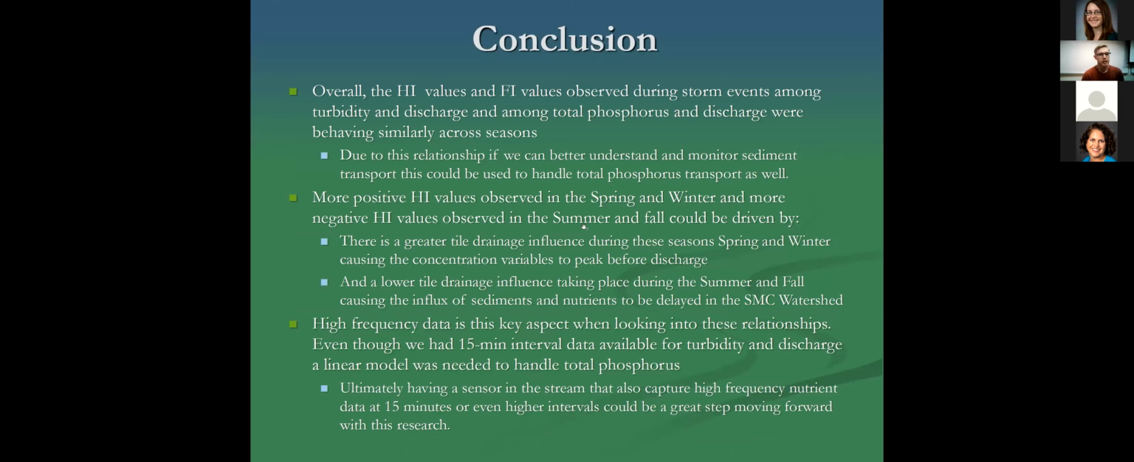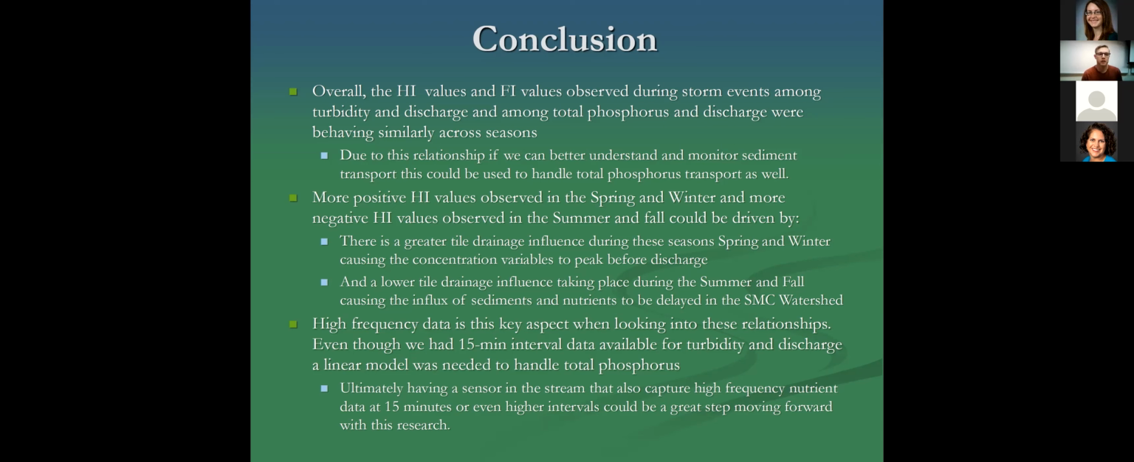So to conclude, overall, the hysteresis index and flushing index values observed during storm events among turbidity and discharge and total phosphorus and discharge were behaving similarly across events and across seasons. And this is important because there wasn't a large difference in how total phosphorus and turbidity, or total suspended sediments for that matter, are behaving in the watershed. And due to that relationship, a better understanding and better monitoring setup for sediments in a watershed could be used to get an idea about how total phosphorus is behaving in that watershed as well.